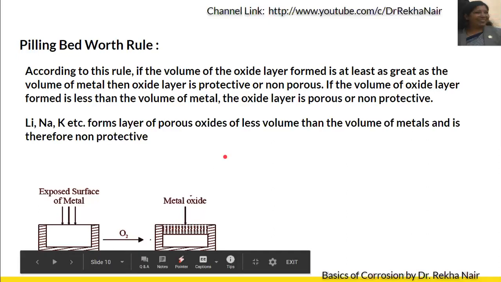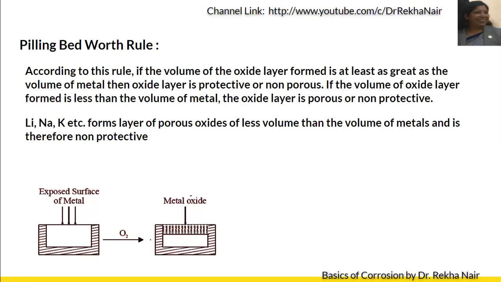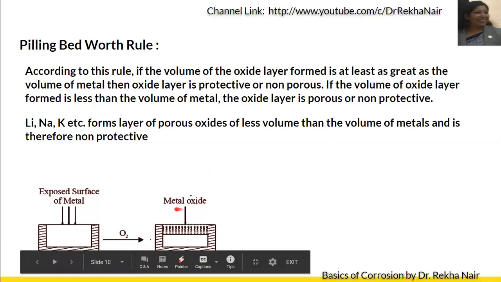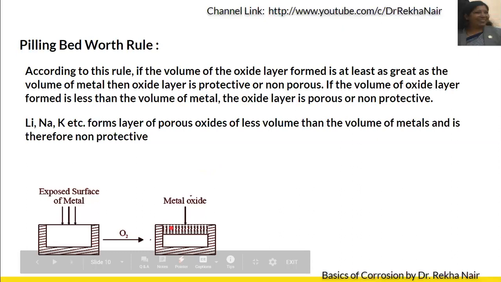So we can say that in case of alkali and alkaline earth metals, that is lithium, sodium, potassium, etc., they form a porous oxide layer, because of the lesser volume of the oxide layer as compared with that of the corresponding metal. Whereas the protective ones like gold, silver, platinum form a metal oxide which has a volume at least the same as that of the metal from which it is formed.